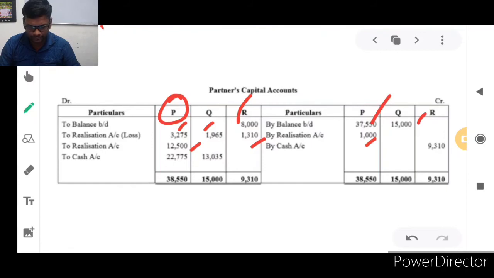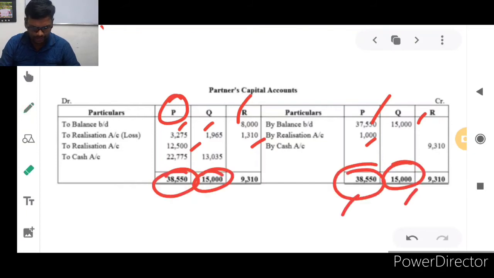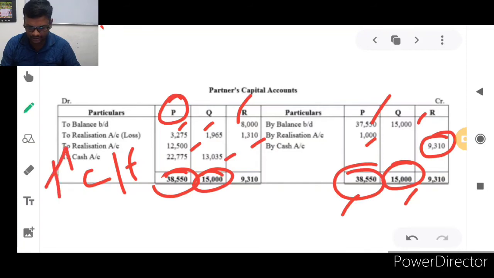And next, we are going to tally both sides. Here partners P and Q are maintaining credit balances, so they get the carried forward balancing figure on the debit side of the partners' capital account. That amount is rupees 22,775 for partner P and 13,035 for partner Q. For partner R it is a debit balance, because the debit side is in excess of the credit side of the partner's capital account, so it is a debit balance for partner R of 9,310 rupees.